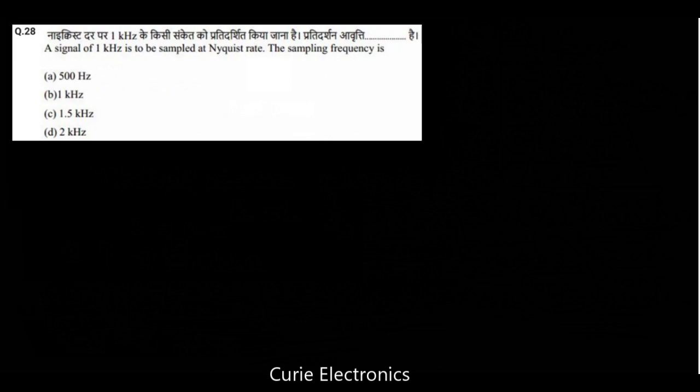A signal of 1 kHz is to be sampled at Nyquist rate. The sampling frequency is... see, the Nyquist frequency equals 2 times the signal frequency.